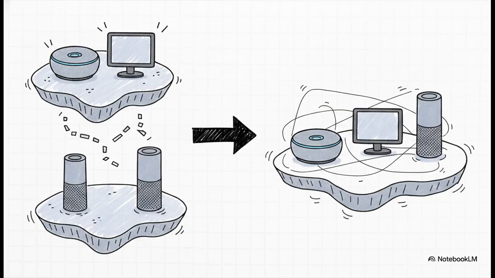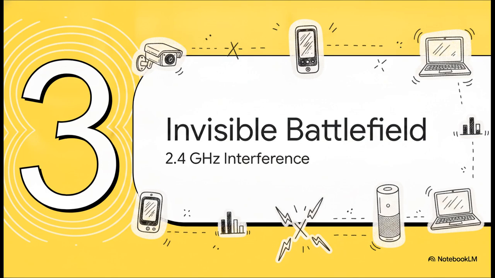Now, Thread wasn't exactly perfect right out of the gate. Up until late 2024, if you bought an Apple HomePod, a Google Nest Hub, and an Amazon Echo, each one of those actually generated its own completely isolated Thread mesh network. Devices were stuck on their own little islands. But Thread 1.4 finally cures this multi-mesh fragmentation. It literally forces these border routers to securely share credentials with each other. So today, when you power up a new Thread 1.4 border router, it just joins the existing mesh instead of creating a brand new one. Your Apple, Google, and Amazon devices finally merge together into one cohesive, self-healing network. A real game changer. All right, moving on to section 3, the noisy invisible battlefield.